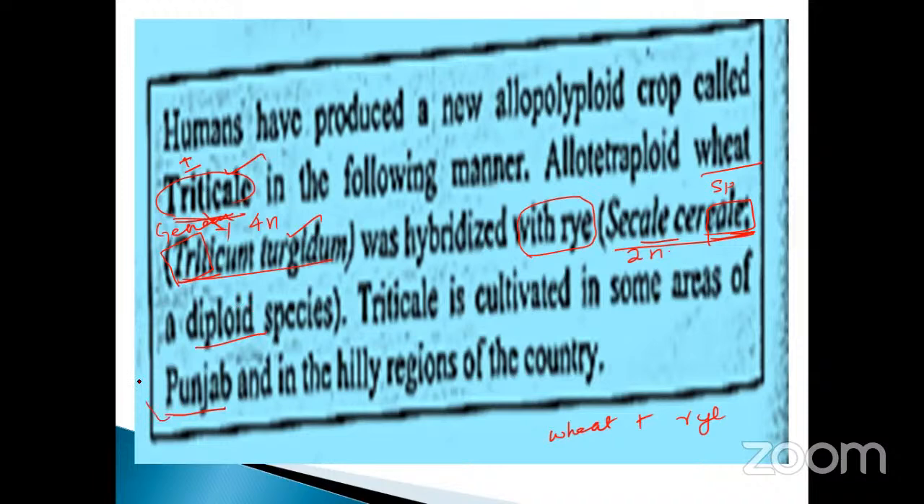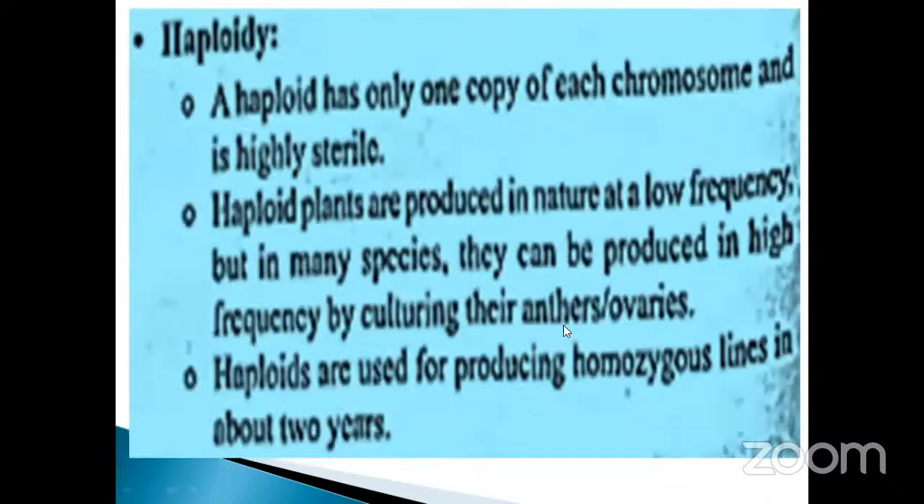Mostly they cultivate it in which area? The Punjab wheat. Wheat mostly. Punjab is the wheat bowl of India, isn't it, my dear? So don't forget, my dear, this is also a very, very important question.